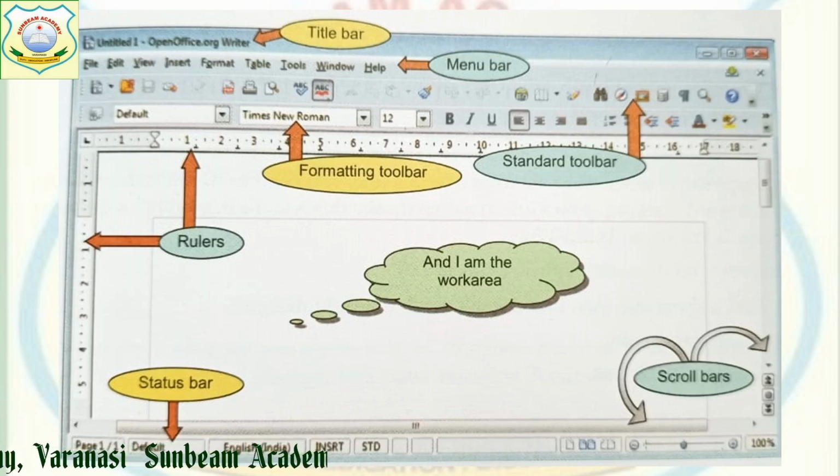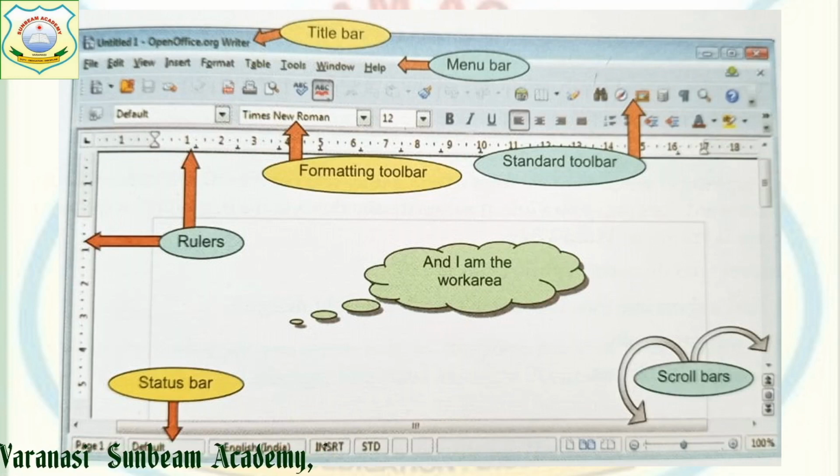Below your menu bar, the standard toolbar is there. The standard toolbar contains commands of our menu bar which we use regularly. So they are shortcuts of the commands kept inside the menu bar. Below this, we get the formatting toolbar. These are the commands of the Format menu. To beautify our document, to change the font size, to make text bold, italic, underline, and paragraph alignment, everything we do with this one.